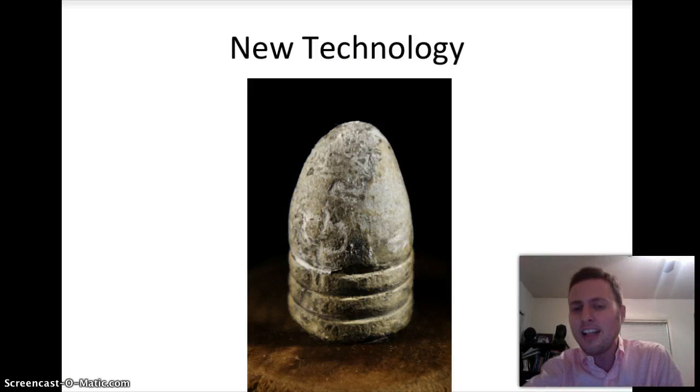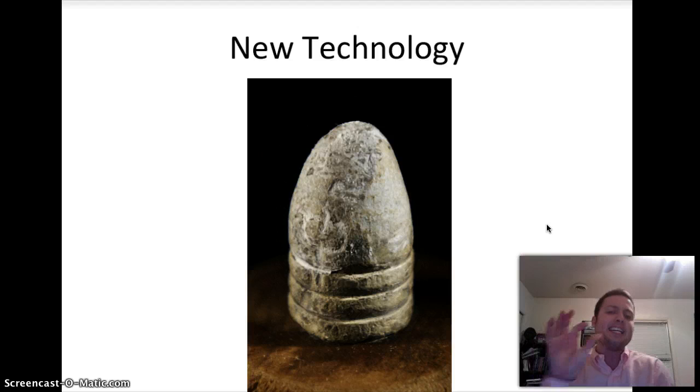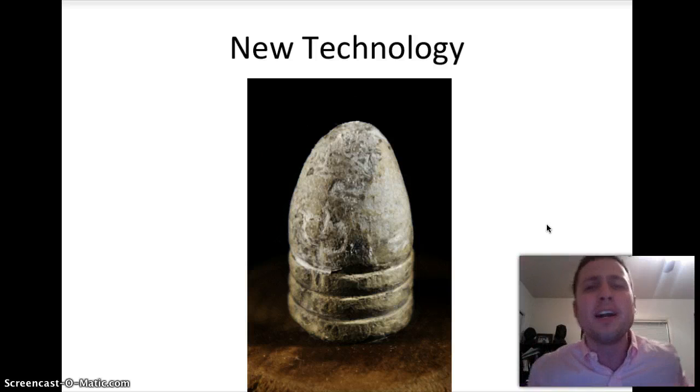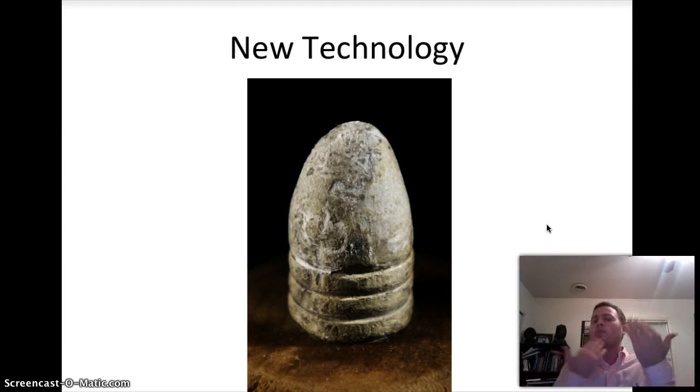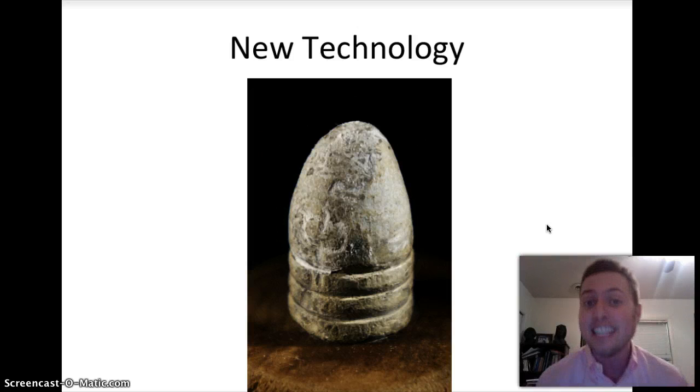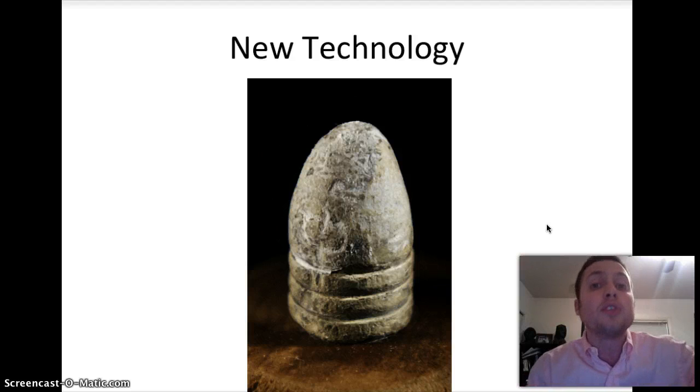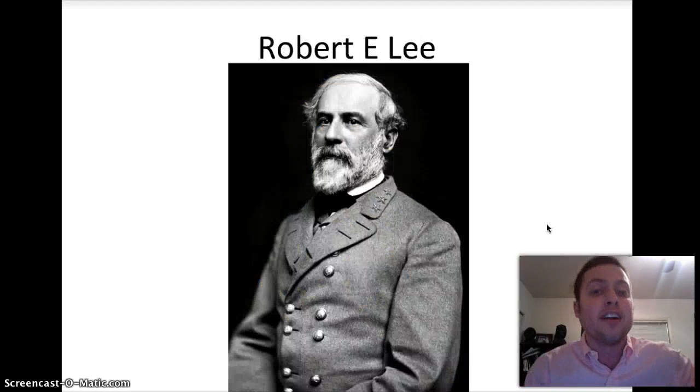There was new technology in the Civil War. This bullet you're looking at is called a mini ball. It is shaped differently, and it has grooves which allow it to spin inside the rifling of the barrel. Bottom line, it was more accurate. It changed the way fighting was done. No more of this straight line fighting. I mean, they did it. It just didn't work out very well. These accurate bullets mean new strategic types of warfare are needed.